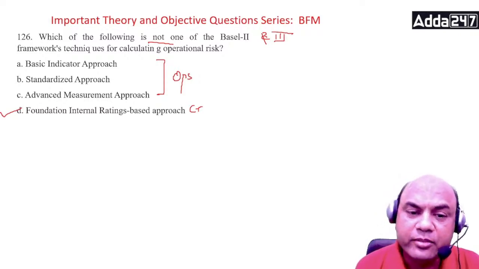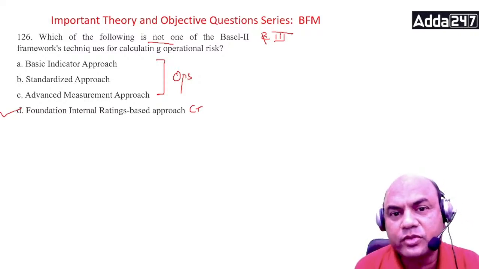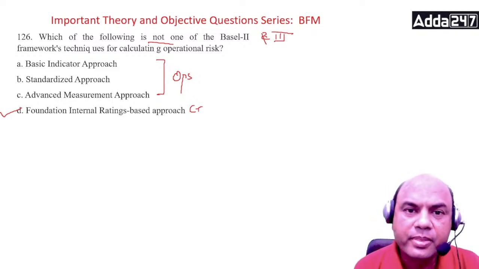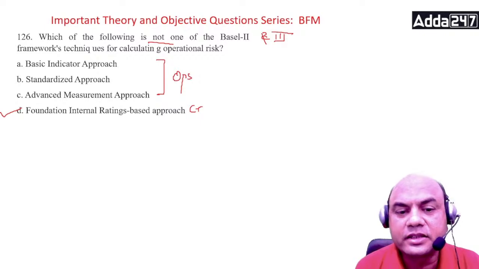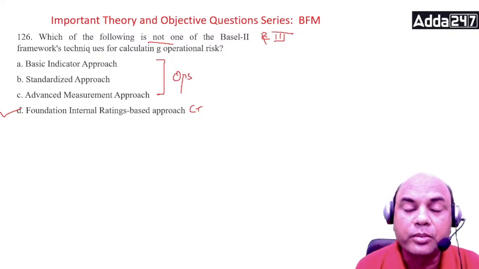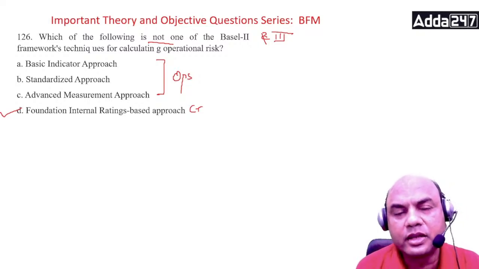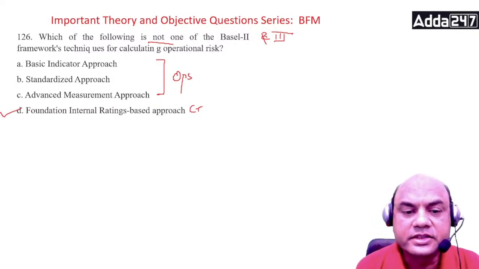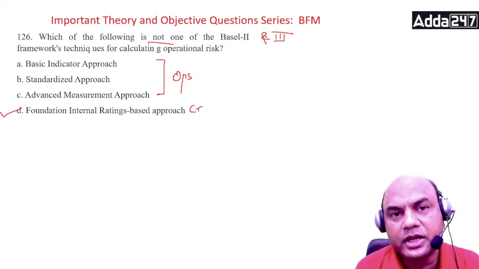And under AMA approach, what does AMA mean? It's again related to the bank, completely done by the bank. So under AMA approach, banks can create their own models to quantify this credit risk, operations risk. It uses 4 quantitative elements. Which are those? Internal loss data, external data, scenario, and business environment analysis.